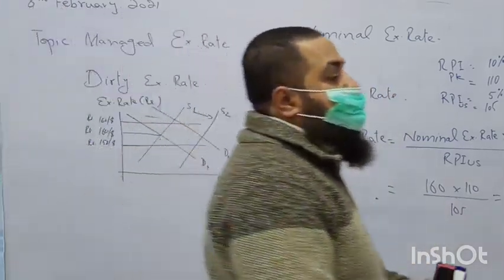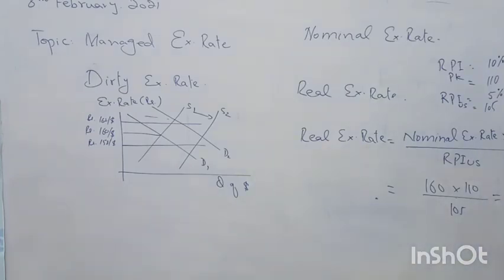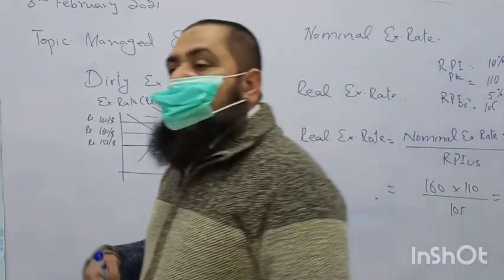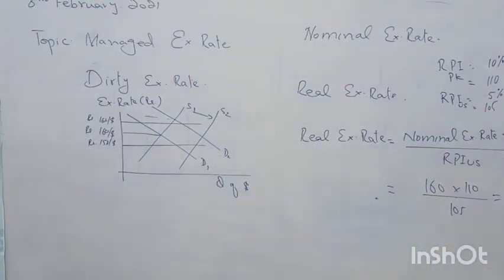So inflation is a phenomenon which causes the depreciation of the exchange rate. If our inflation rate is higher than the other country's, our exchange rate will further depreciate in real terms. And if the foreign country has a higher inflation rate than ours, then our exchange rate will actually be appreciating.